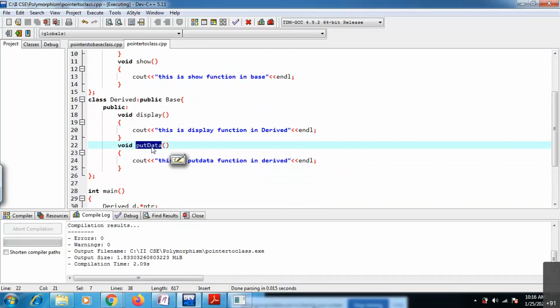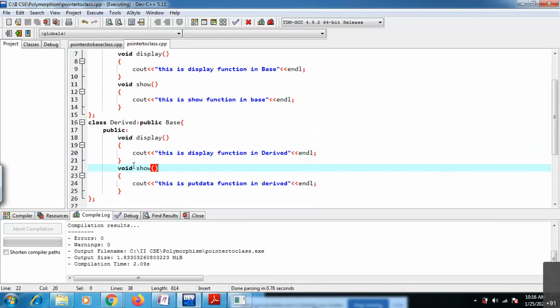I will write show instead of put data, to get some clarity. Both functions I just overrode here inside derived. Both the functions are overridden: same function name, same number of parameters. This is show.